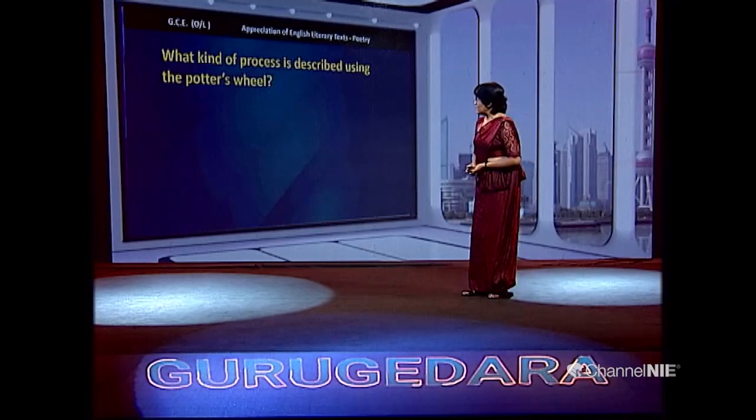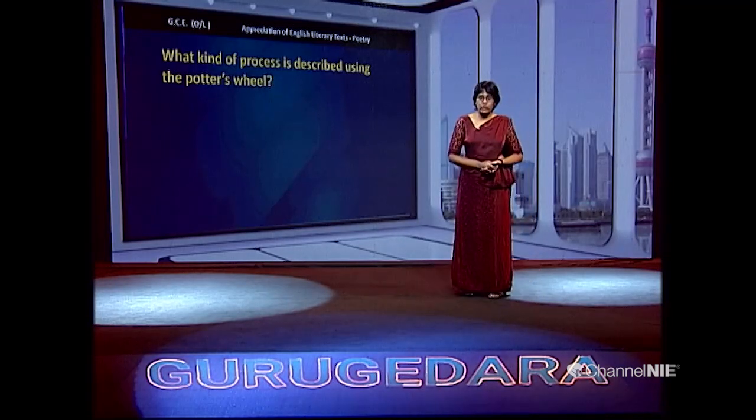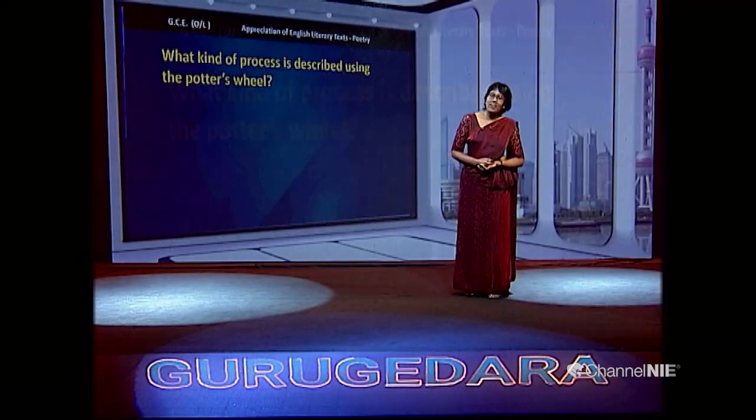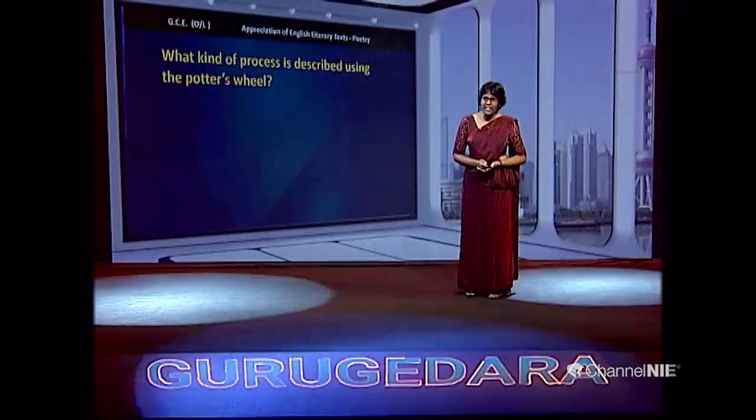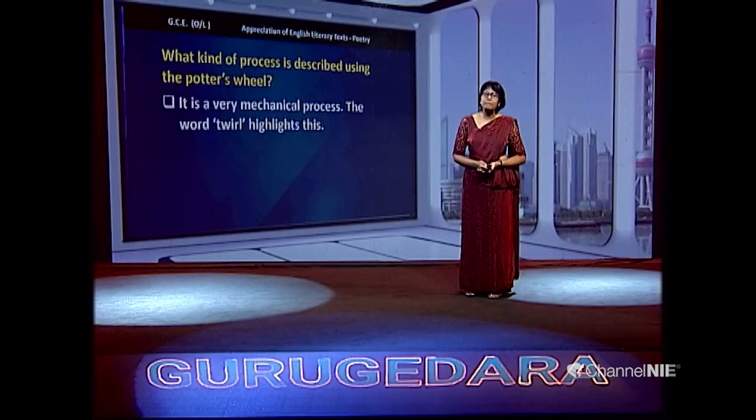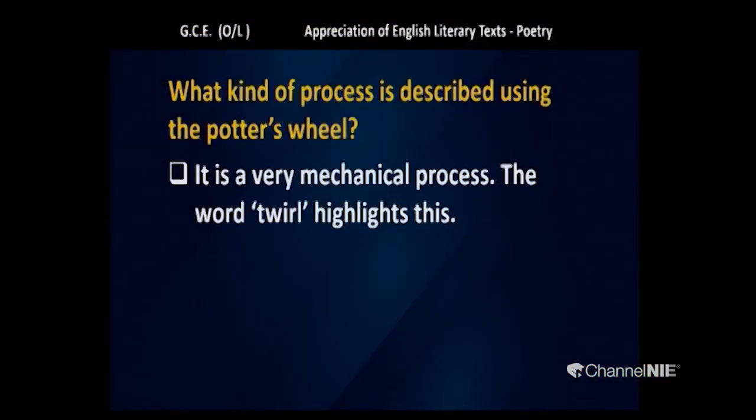Well, now let's look at another question. What kind of process is described using the potter's wheel? Can you think of a possible answer? Very good, I think you can. This process on the potter's wheel is a very mechanical process.